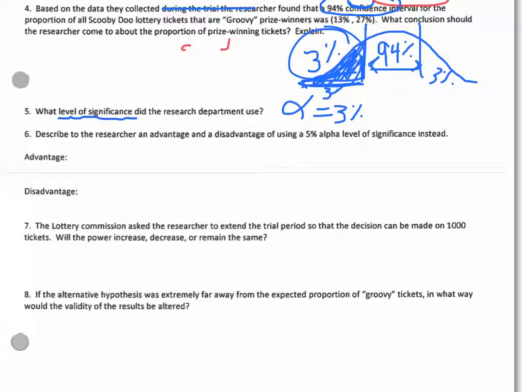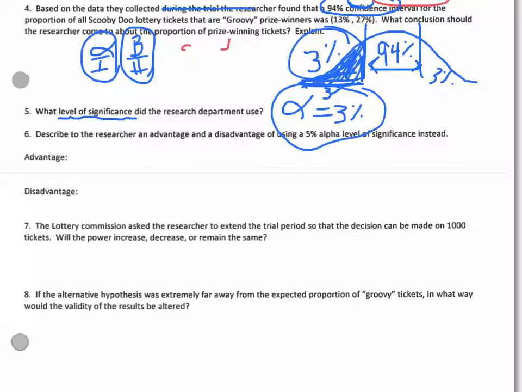All right, now we want to know about the advantage and a disadvantage to having an alpha of 5%. Well, that means that our alpha is going up. And we know that our alpha and our type 1 error are going to be the same. Our beta and our type 2 error are going to be the same.